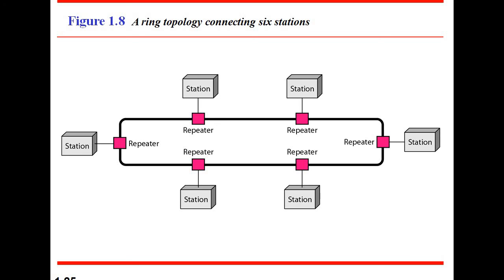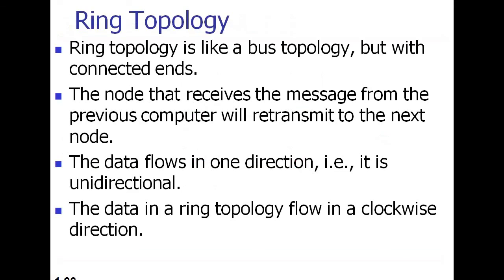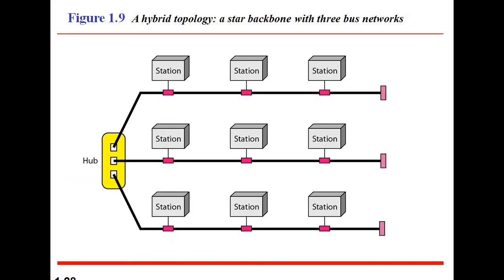Next one is ring topology. In a ring topology, stations are connected with each other, and the data flow is unidirectional and clockwise. This is the note about ring topology, and at last we have read that this is hybrid topology, and hybrid topology includes more than one topology.